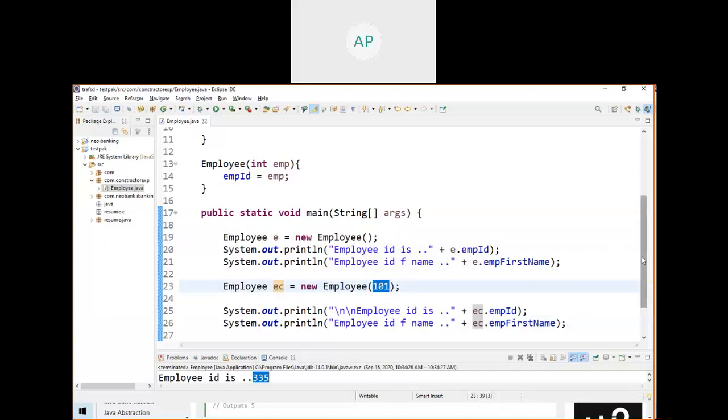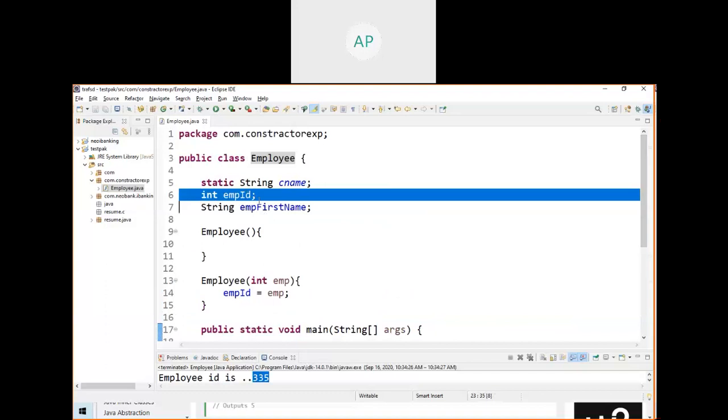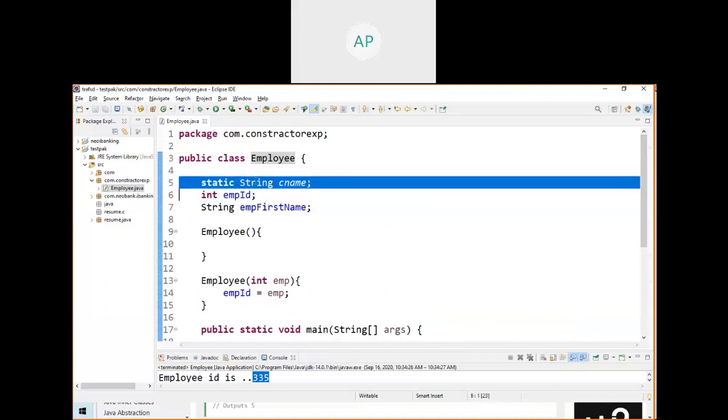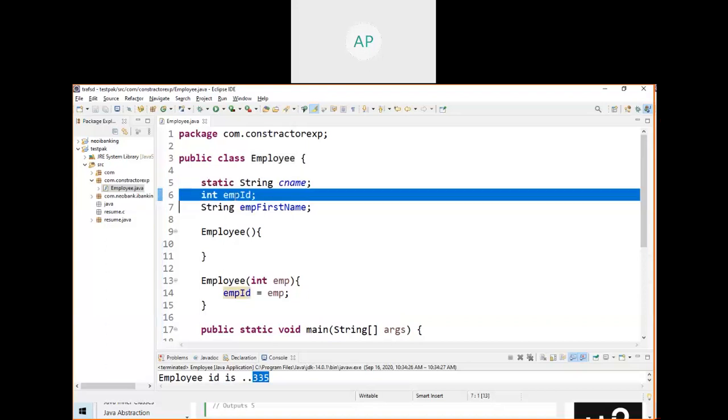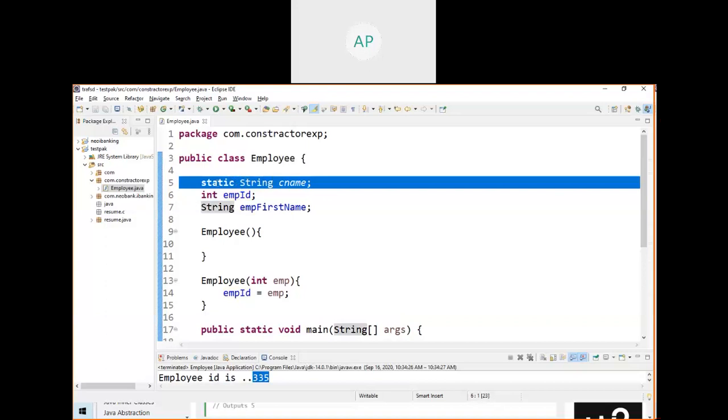When you create this object, you are initializing the value of ID as 101, so it will print 101 and null. So here, by using a constructor, we are initializing the instance variable. This is called an instance variable, and this is called a class variable. You can initialize only instance variables.